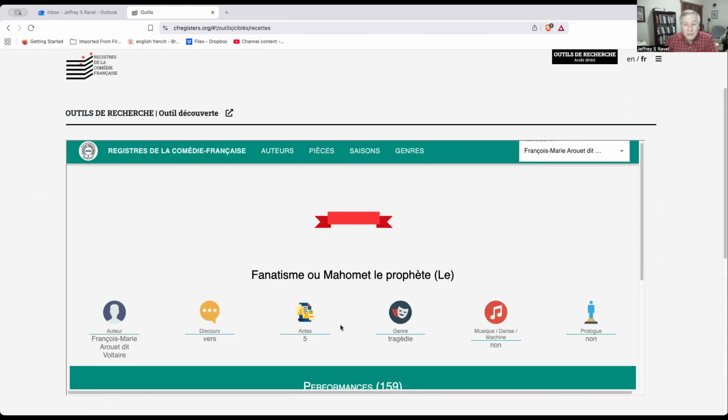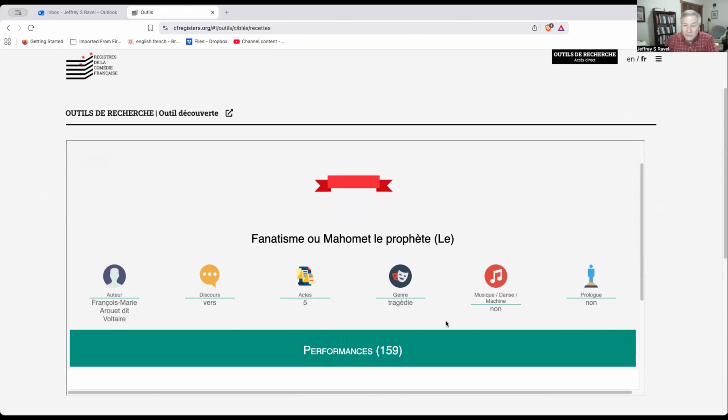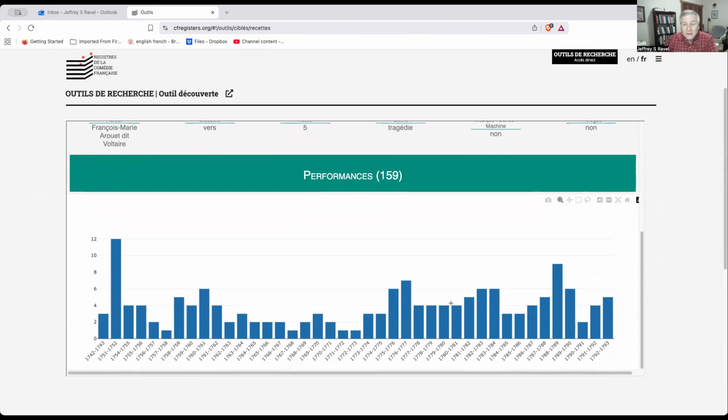And when I do so, we get an initial screen that shows various information about the play, and then a list of performances across the 18th century, the number of performances that were played. And one can look at this, for example, and begin to raise research questions, such as why is it that the play was more popular in some years than others? Why was it not played in certain years? This is the initial research tool for the database on the Comédie Française website.